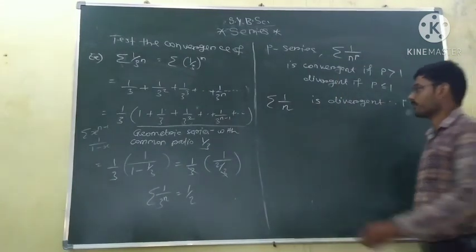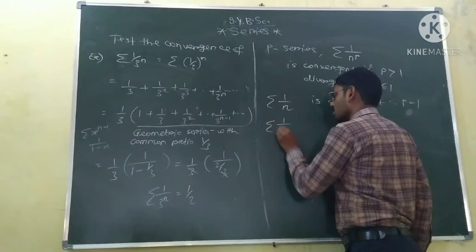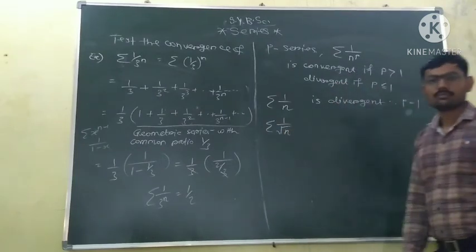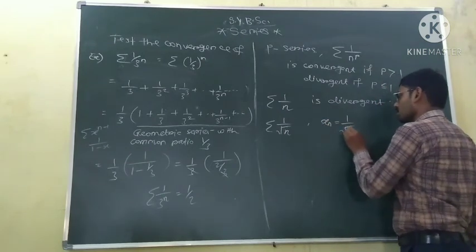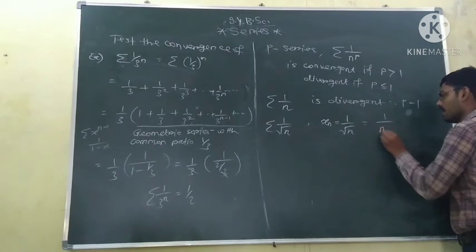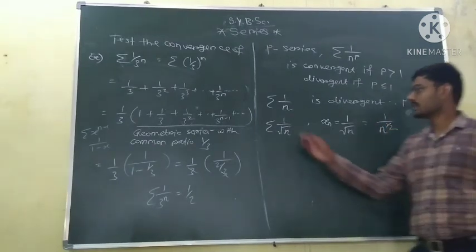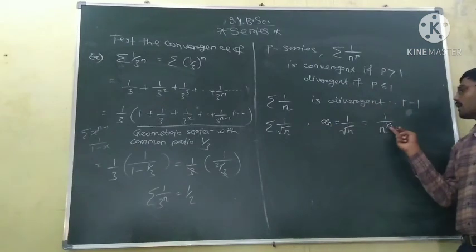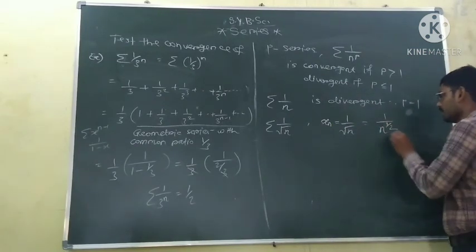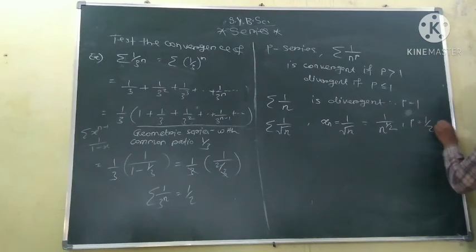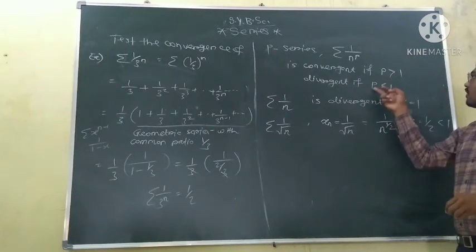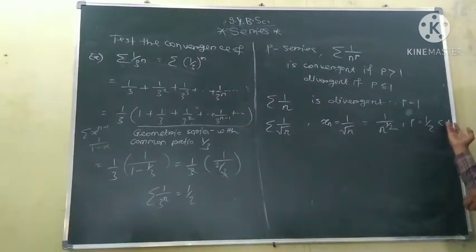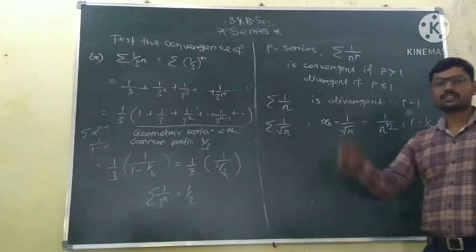Now, the series 1 by root n. Here the nth term is 1 by root n, which can be written as 1 upon n raised to the power 1 by 2. So this series is nothing but the series 1 upon n raised to the power 1 by 2. Here p is equal to half, which is less than 1. And we know P series 1 upon n raised to the power p are divergent for p less than or equal to 1. So this series is divergent by the P series test.